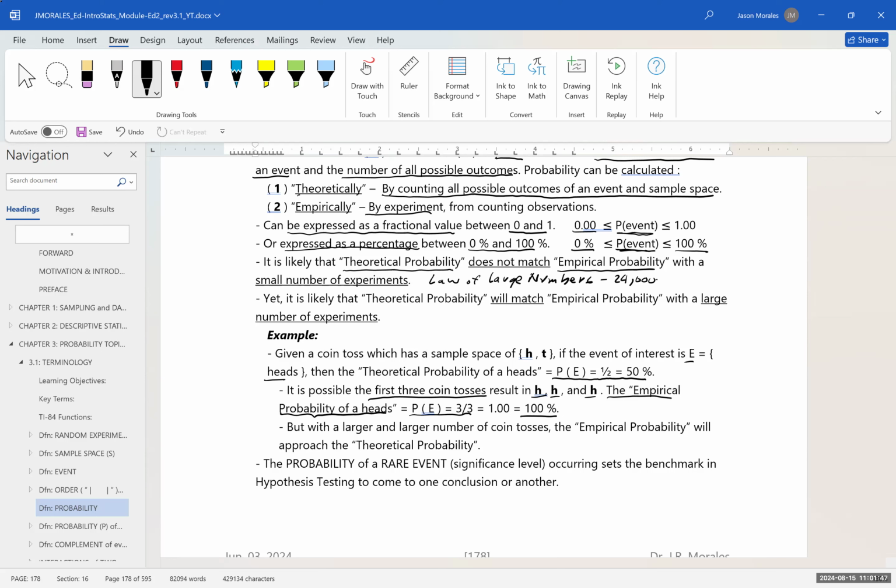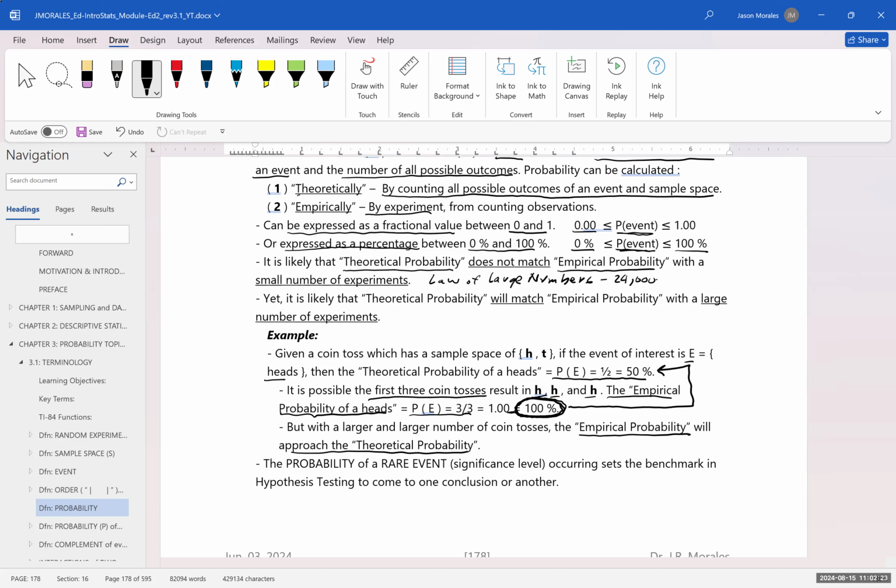But with a larger and larger number of coin tosses, the empirical probability will approach the theoretical probability. So even though we tossed a coin 3 times and our probability of getting heads empirically by experiment was 100%, if we kept flipping that coin 10 times, 20 times, 100 times, 500 times, 24,000 times, then that probability is going to approach our theoretical probability of 50%.